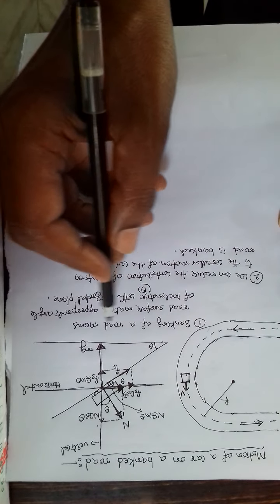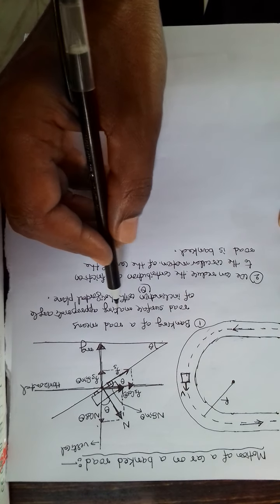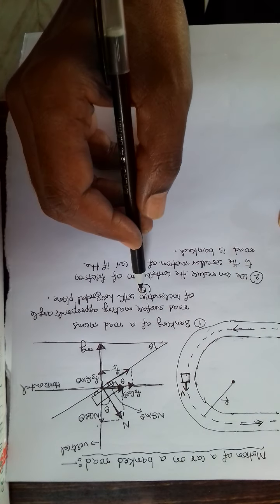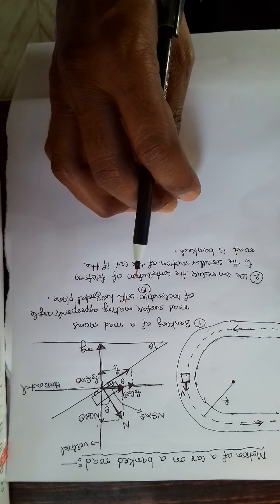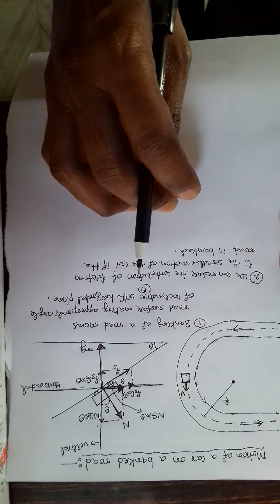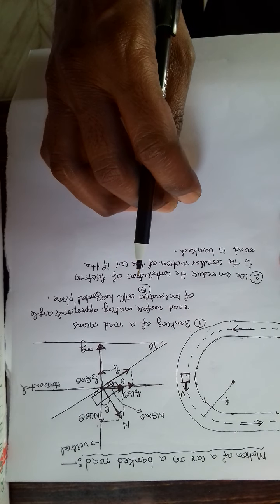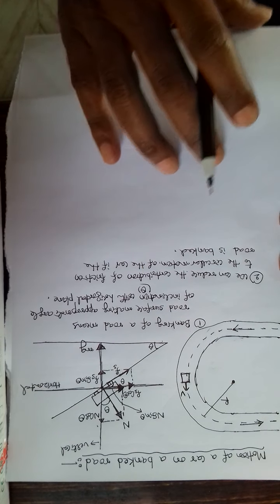Here banking of a road means road surface making appropriate angle of inclination with the horizontal plane. Okay. Now let us consider the forces. First let us consider the forces in the vertical direction.